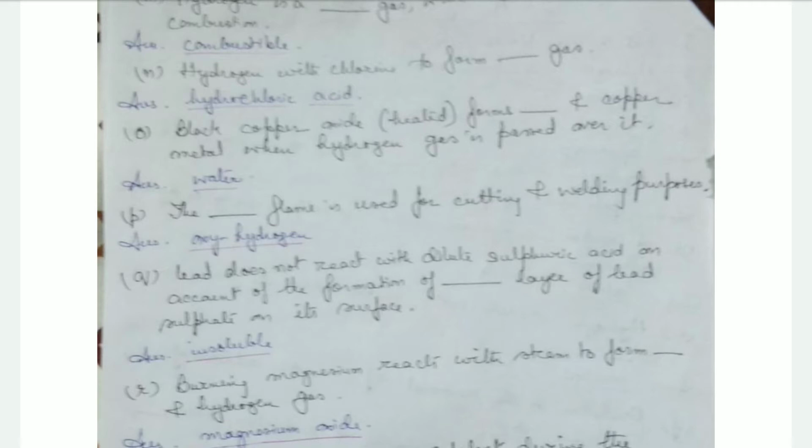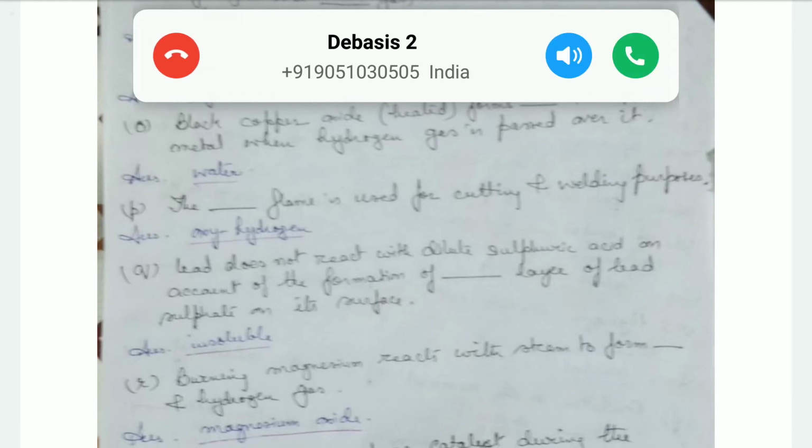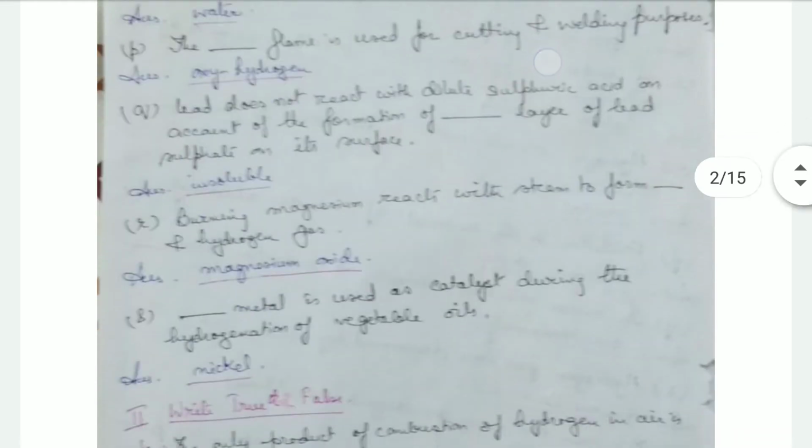Lead does not react with dilute sulfuric acid on account of the formation of an insoluble layer of lead sulfate on its surface. That is, when lead reacts with dilute sulfuric acid, an insoluble lead sulfate salt is formed, and that forms a layer that stops the reaction. Then burning magnesium reacts with steam to form magnesium oxide and hydrogen gas.